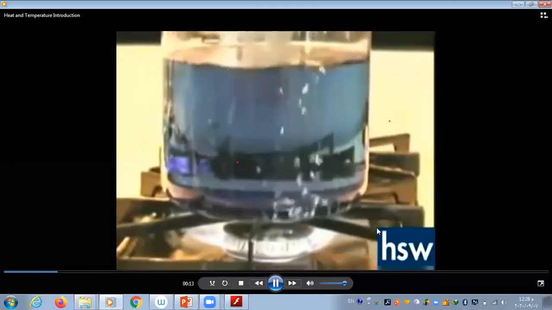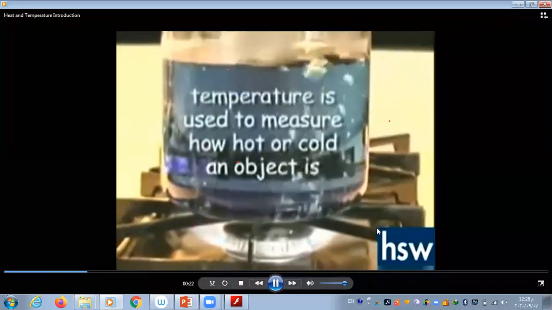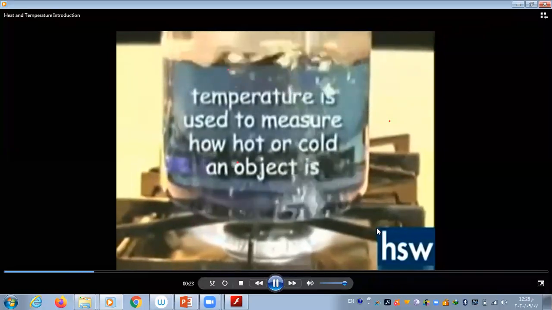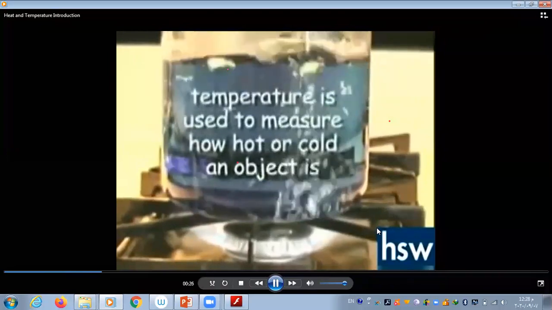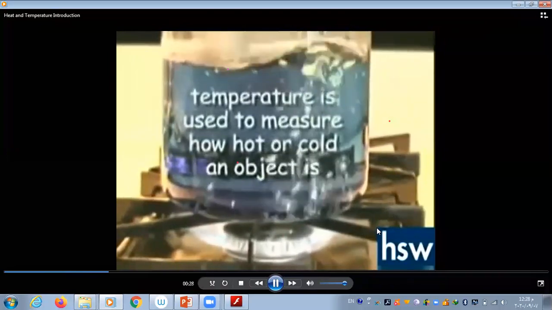The words temperature and heat are often used to mean the same thing. Actually, they are related, but they don't mean the same thing. Temperature is used to measure how hot or cold an object is. Objects with the same temperature can give off different amounts of heat.